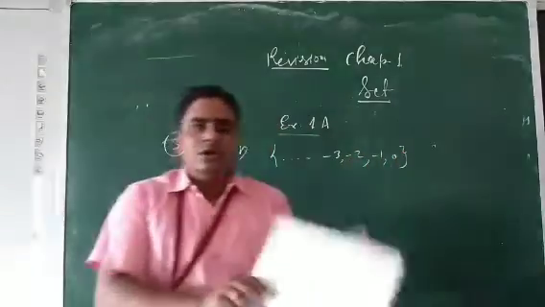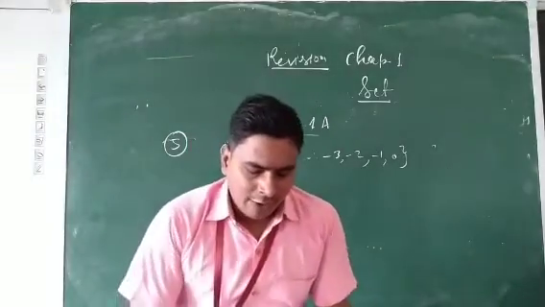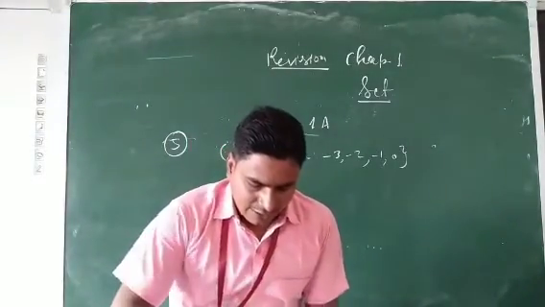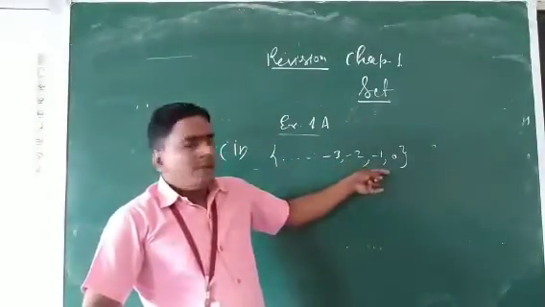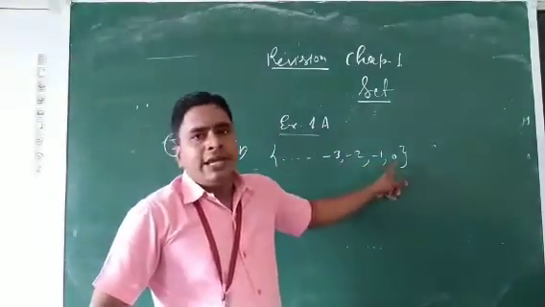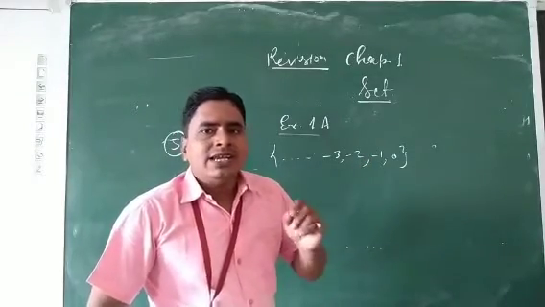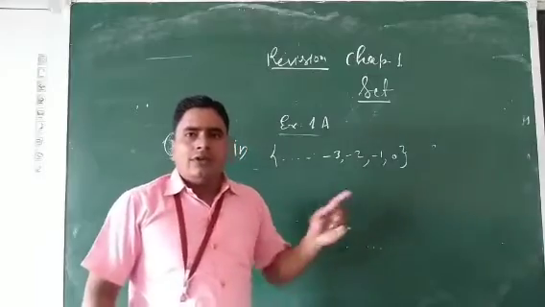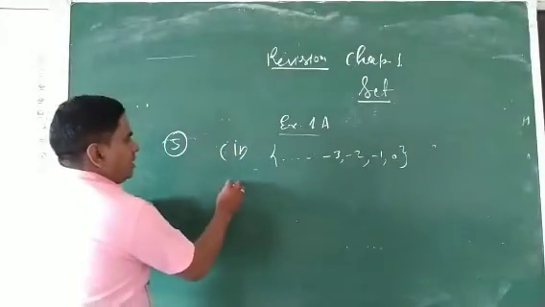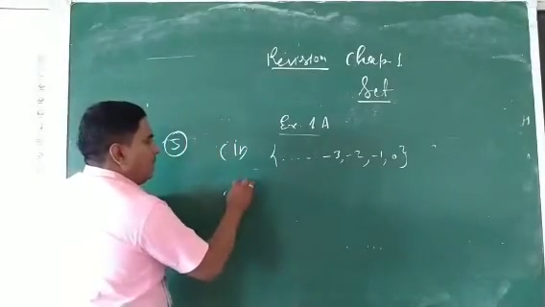How will you write this in roster form? Here both positive and negative numbers are given, so it is a set of integers. So how will you write this in set builder form?